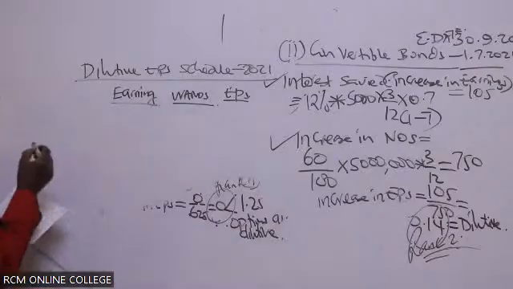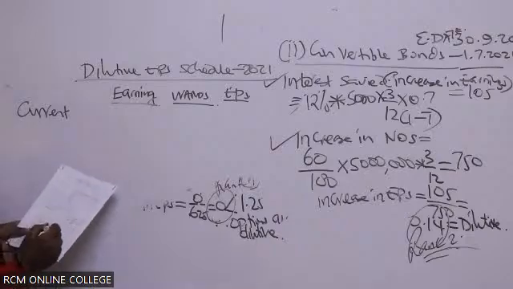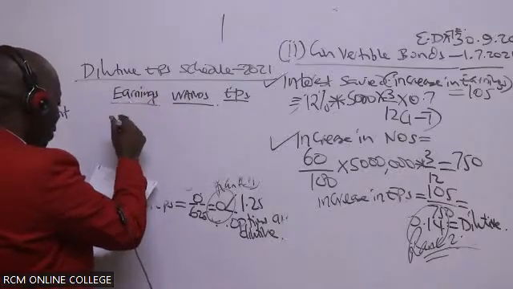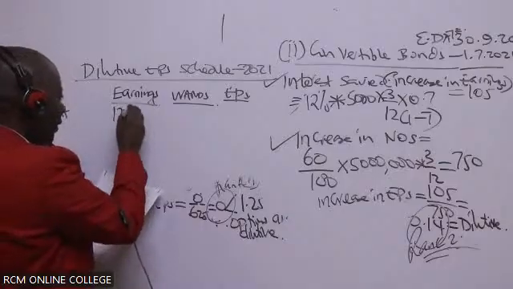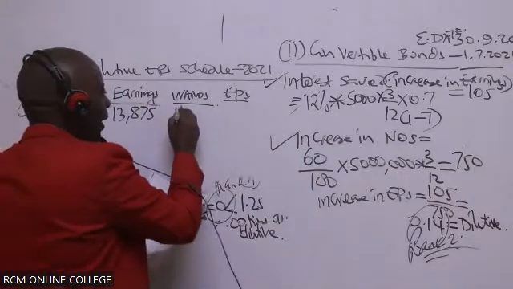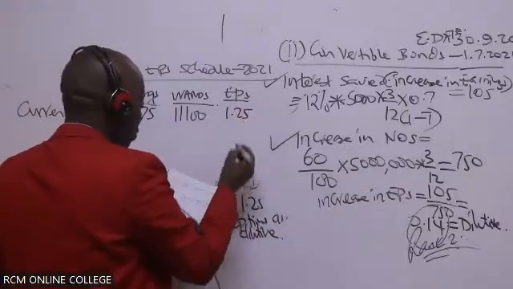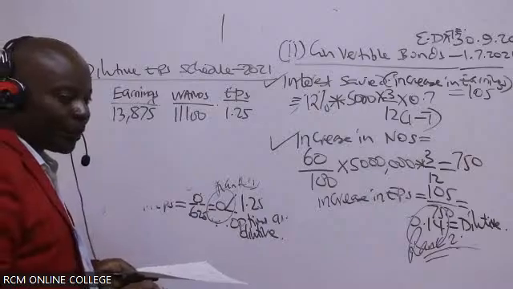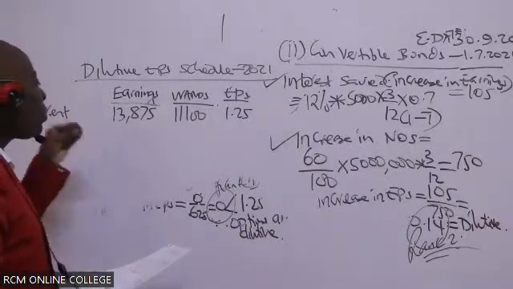So we start with the current state. At the end of 2021, what figures do we have? If I remember, the earnings in 2021 were 13,875. And the other figure in this case was 11,100. And the EPS, was it 1.25? Great.